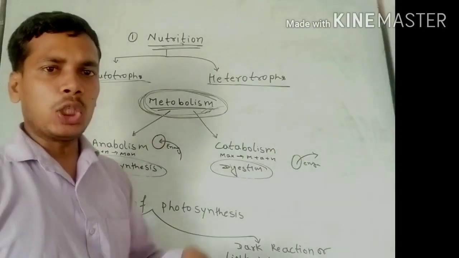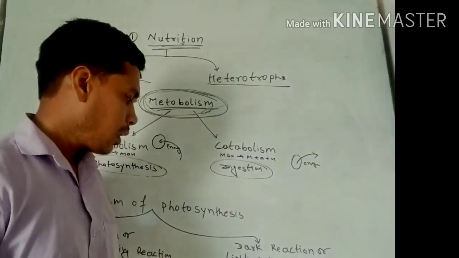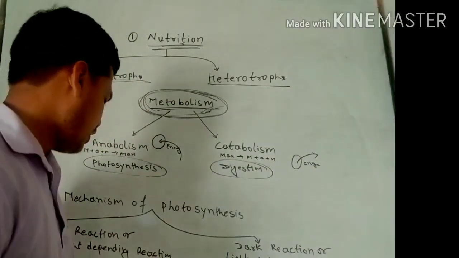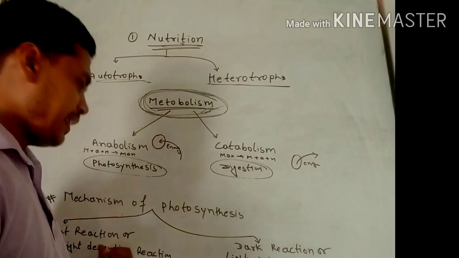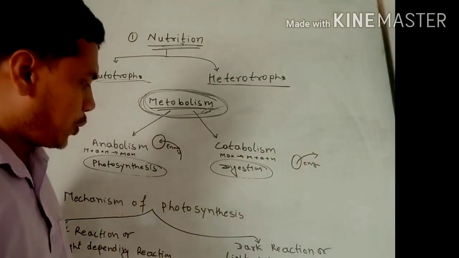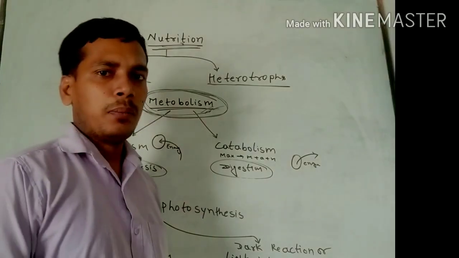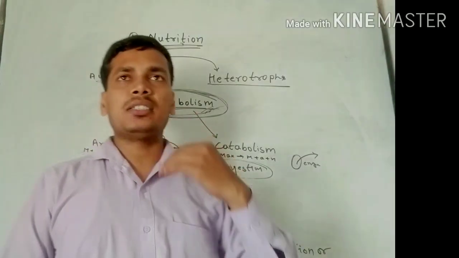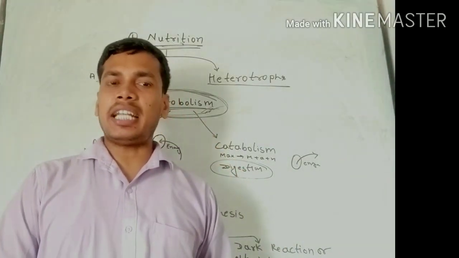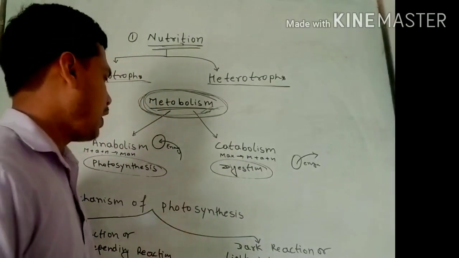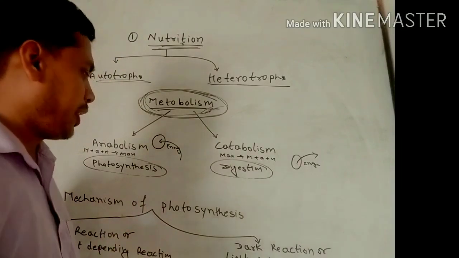In this process ATP is used. Again I am saying that in the light reaction light is used, but in the dark reaction ATP is used. In more detail, in digestion and respiration we will study deeply what the dependent and independent reactions are.